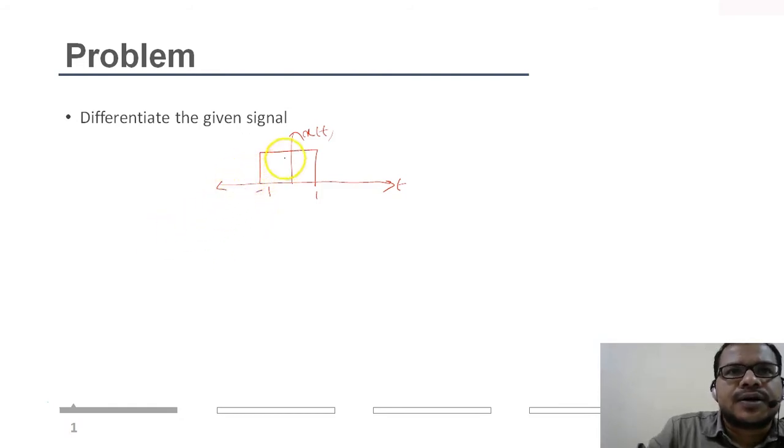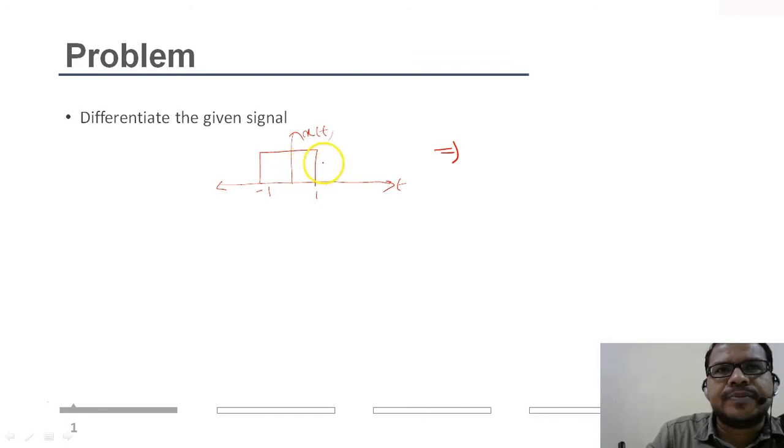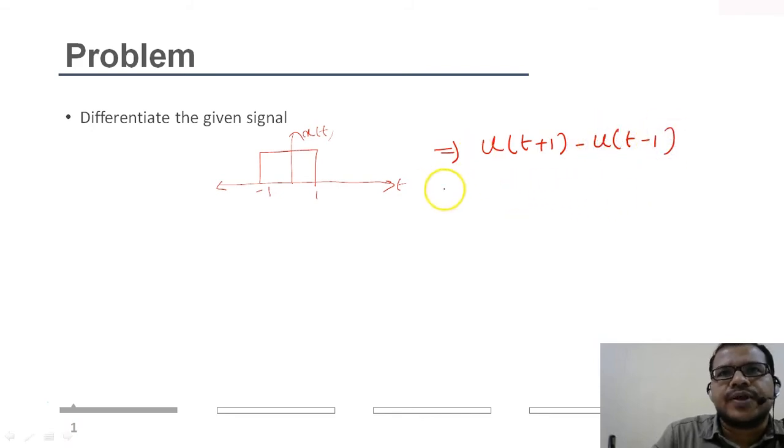Now let's differentiate this given square signal. We have seen this signal can be represented in terms of unit steps, that is u of t plus 1 minus u of t minus 1, right?